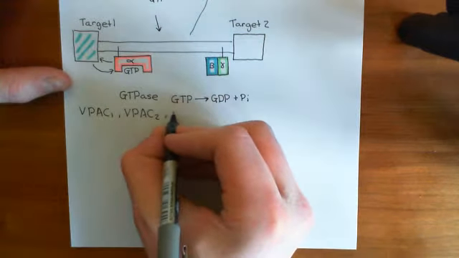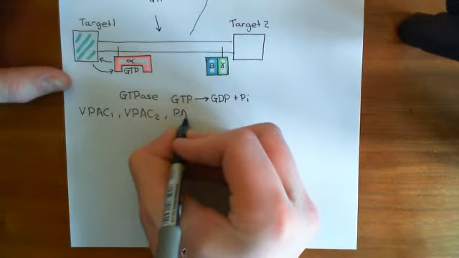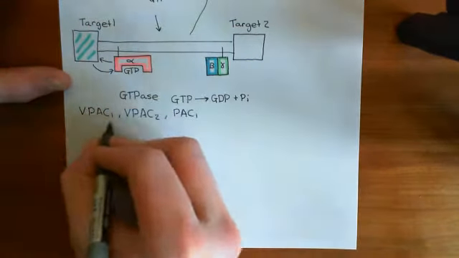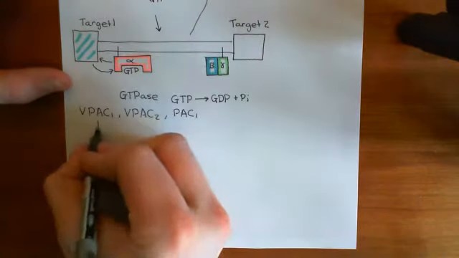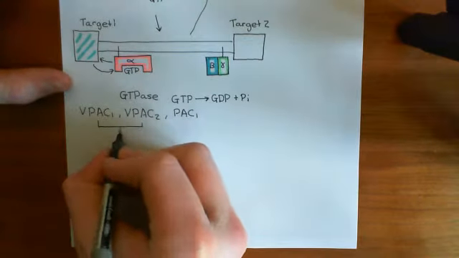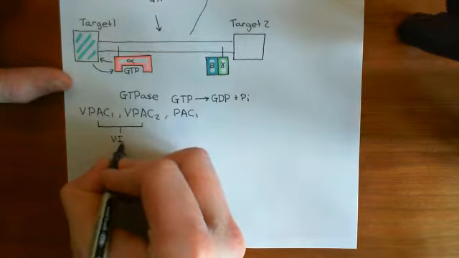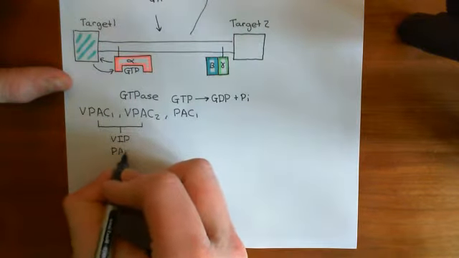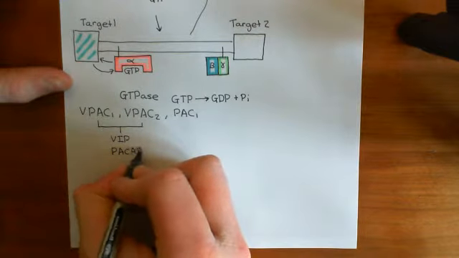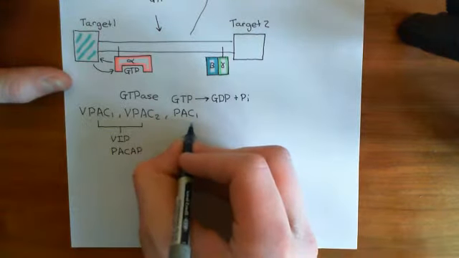PACAP receptors. Okay, now as we've seen, only VPAC1 and VPAC2 are really receptors for both vasoactive intestinal peptide and pituitary adenylate cyclase-activating protein. But PAC1 does have some affinity for VIP.